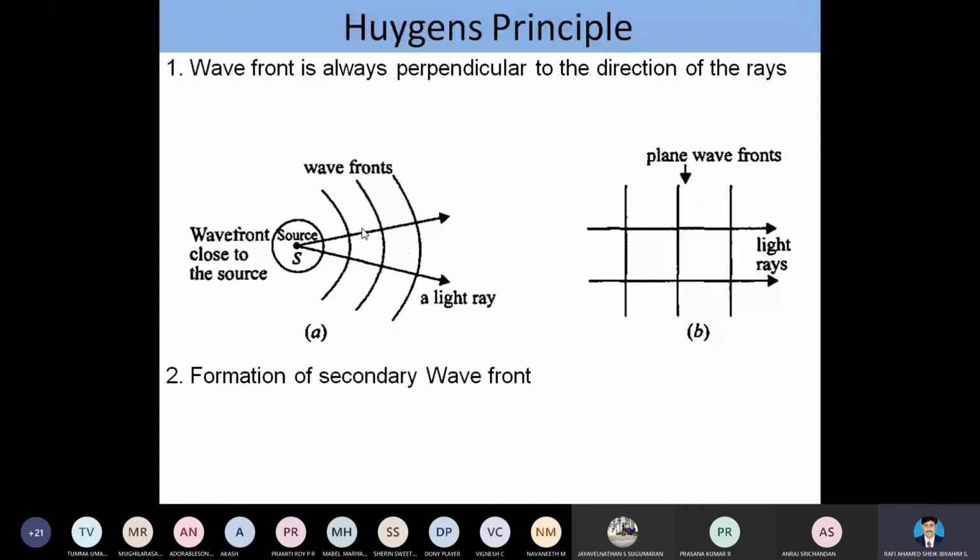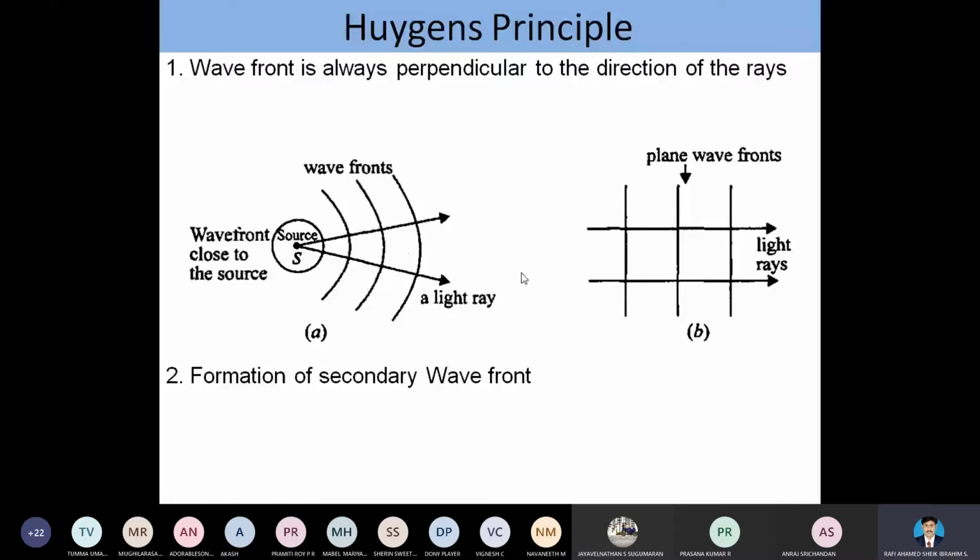So basically we have three types of wavefront, based on the source of light. As I informed, here we have taken only two: one is spherical and another one is plane. The other wavefront is the cylindrical wavefront.